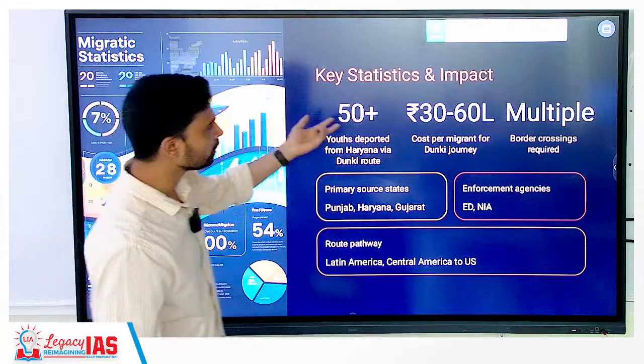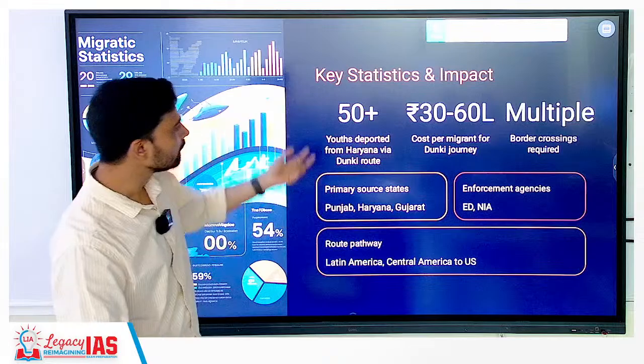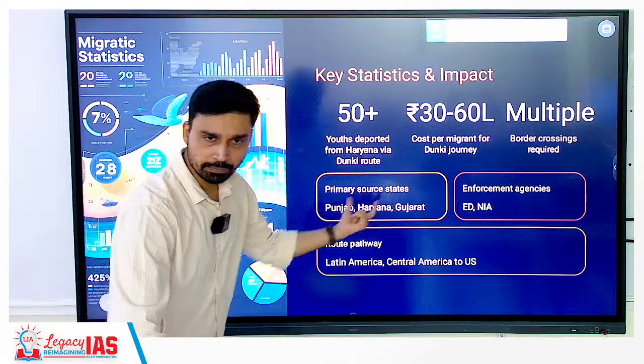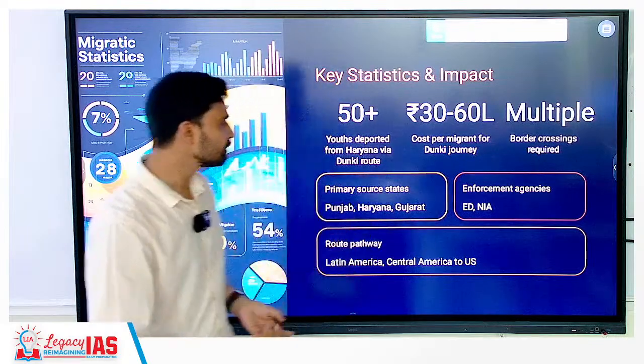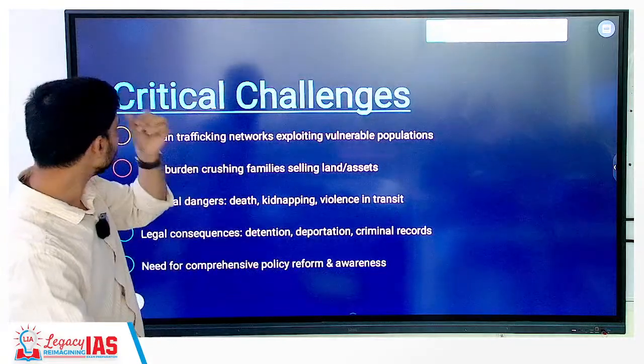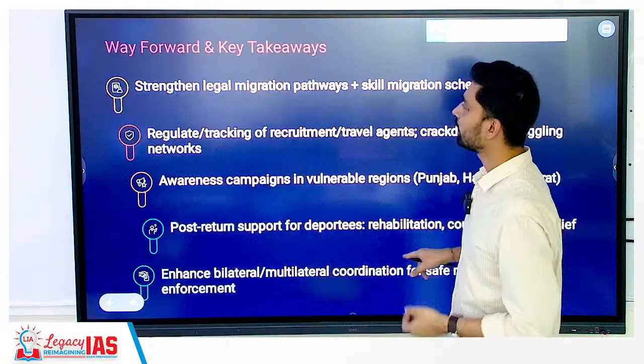Key statistics, if you look: cost per migrant is 30 to 60 lakh, multiple border crossings required, 50 plus youths deported from Haryana via the donkey route. These three states, Punjab, Haryana and Gujarat, are the three key states we have. So Latin America, Central America, these have emerged as a major pathway. Same critical challenges that we have discussed are again highlighted here.